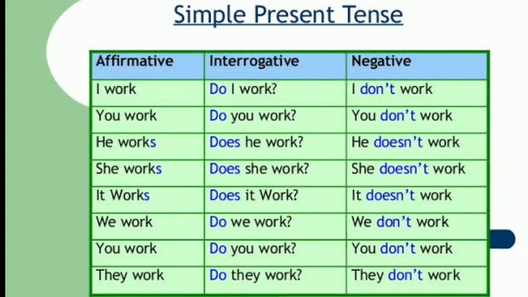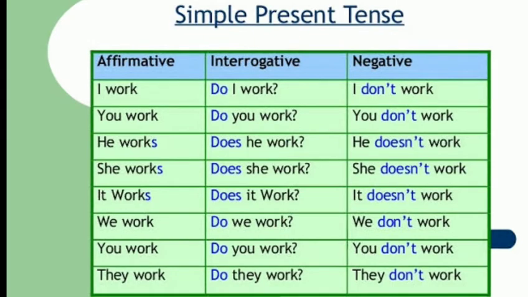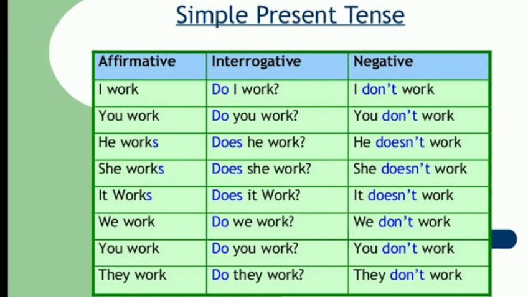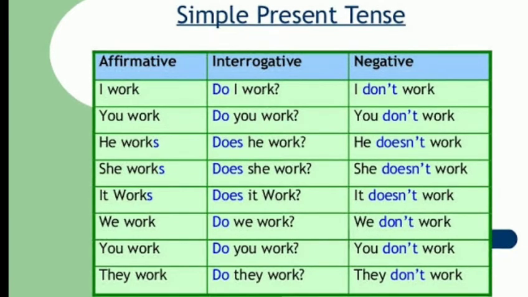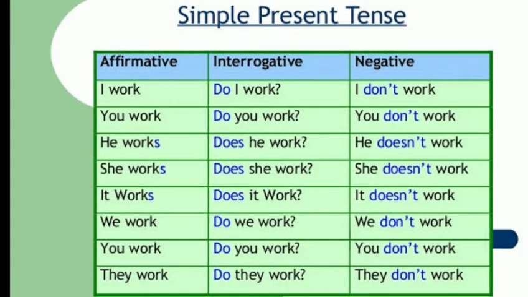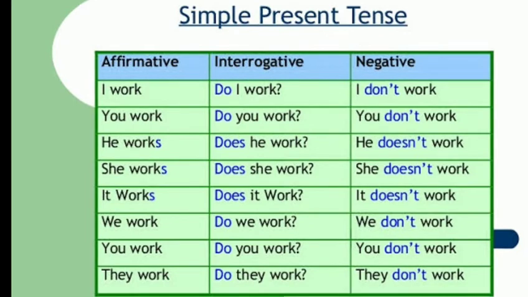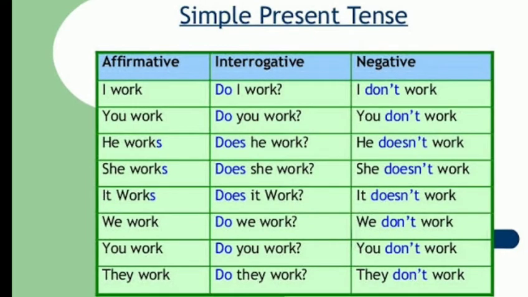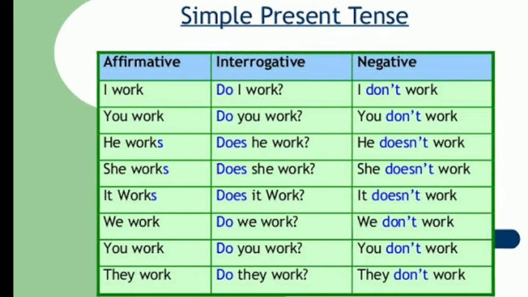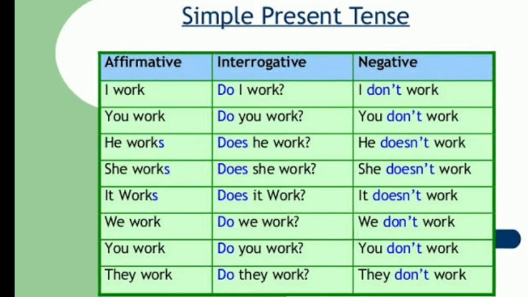Now look at the interrogative sentences where we use do and does as helping verbs. Do is used with the subjects other than he, she, it and a singular noun, while does is used with he, she, it and a singular noun. As you can see, do I work. The next one is do you work. Now when he is the subject of the sentence, then we will use does as the helping verb.